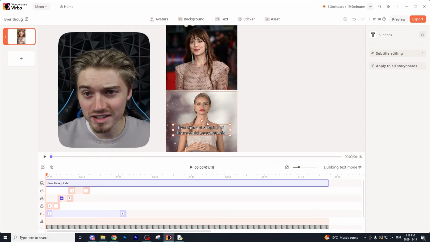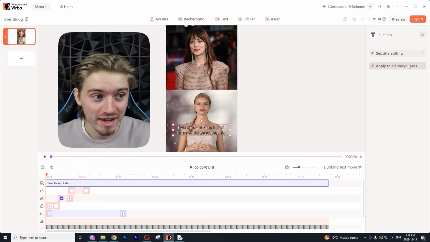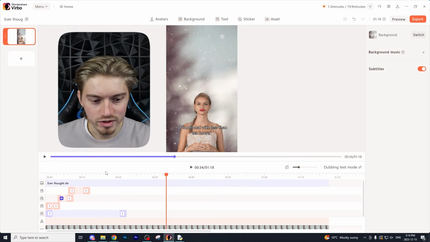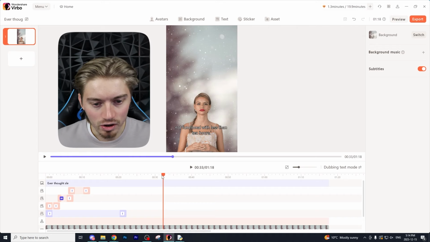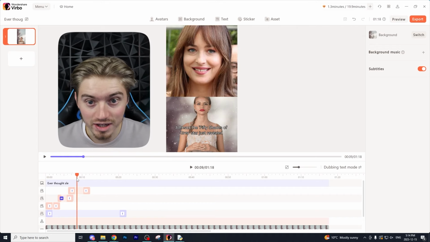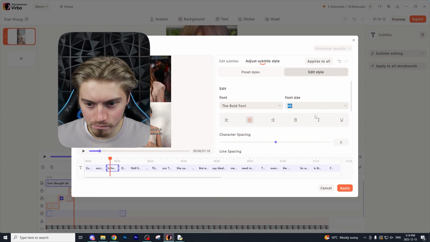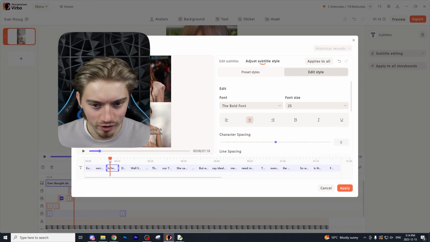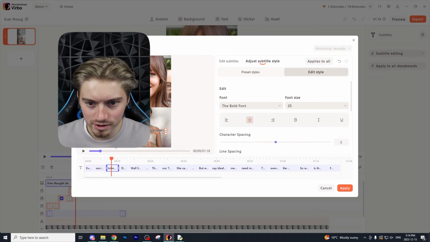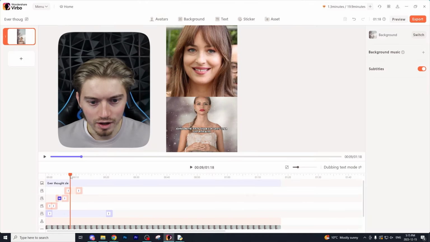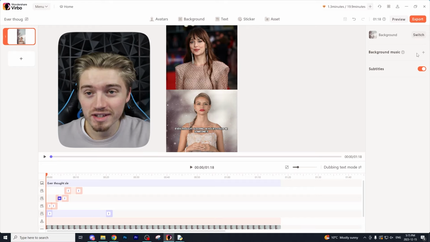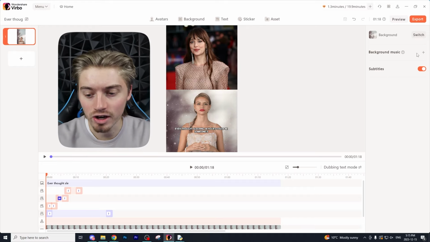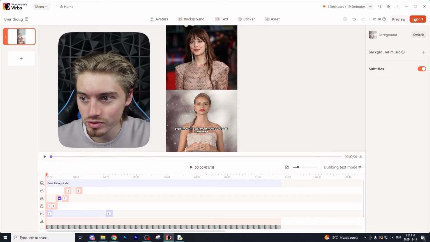Now you could do this in the TikTok editor, or what you could do is have the subtitles in on Wondershare Verbo. What's great is they automatically add in all your subtitles, so you don't really have to change anything. However, I would personally adjust the font just because I think the default font's kind of ugly in my opinion. So I think that font looks a lot better. Now you can add background music in too, but I recommend adding that in on TikTok. So the next thing we're going to do is go over to export, and here's a little sneak peek of the final product.